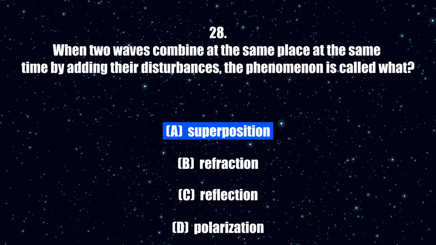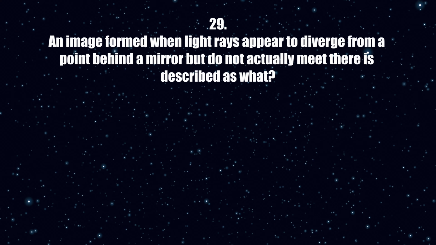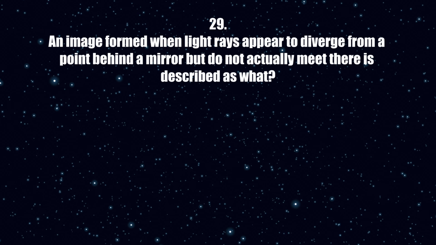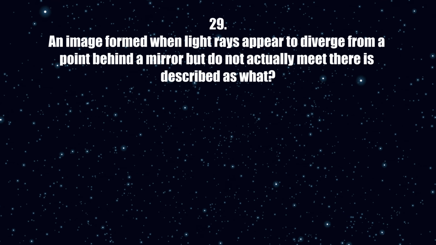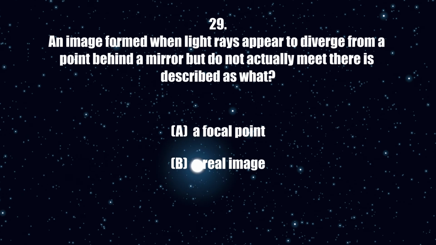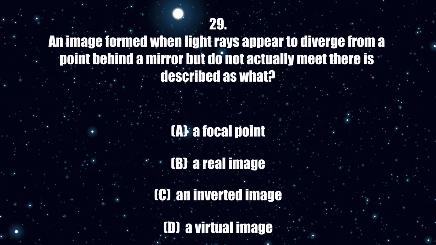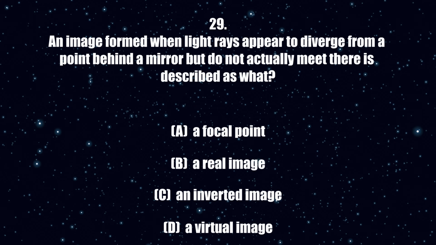The correct answer is A. 29. An image formed when light rays appear to diverge from a point behind a mirror, but do not actually meet there, is described as what? A. A focal point. B. A real image. C. An inverted image. D. A virtual image.